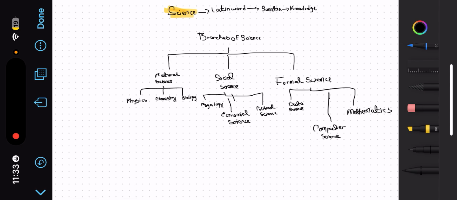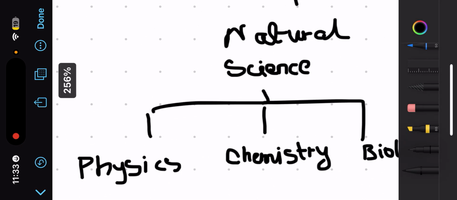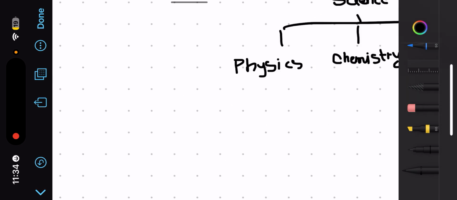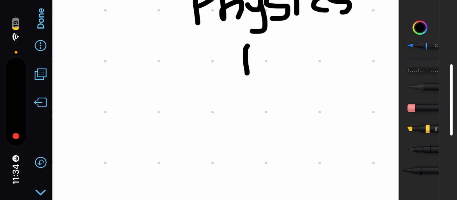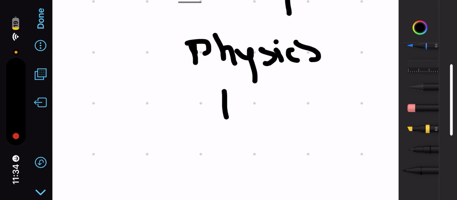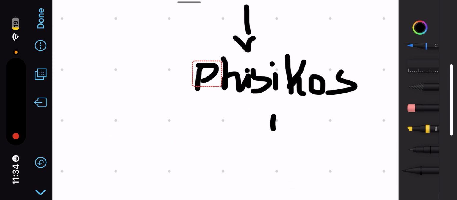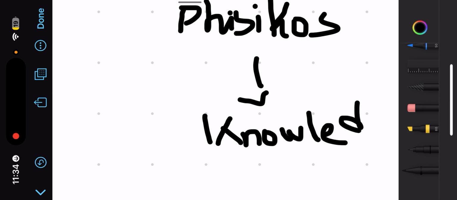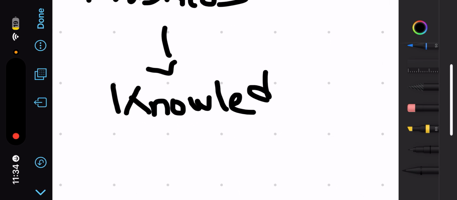Now we will be discussing these branches. First of all is natural science. In natural science we discuss physics, chemistry, and biology. First of all is physics. You can say that physics comes from a word, physikos, and physikos also means knowledge.